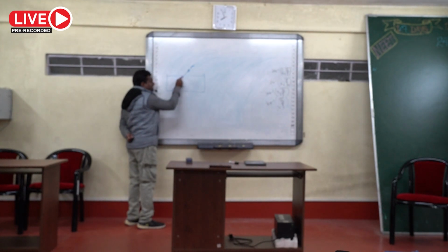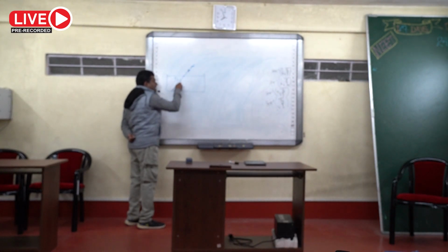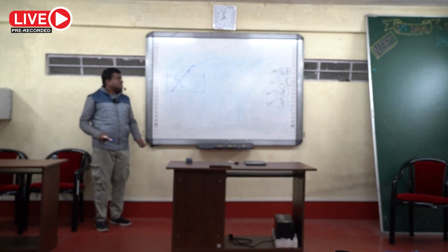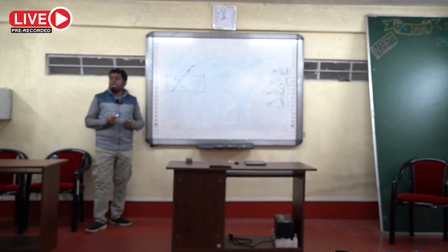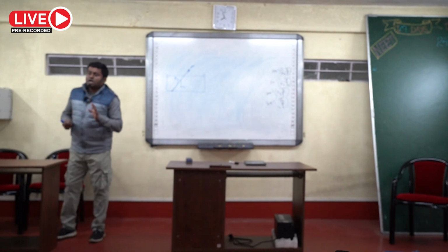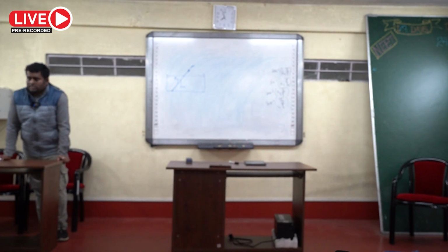So center of buoyancy means the midpoint of this length, and center of mass means the midpoint of the entire length of the rod. See, center of buoyancy and center of mass or center of gravity are not the same point.